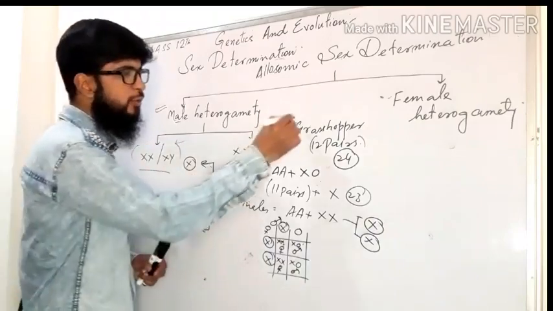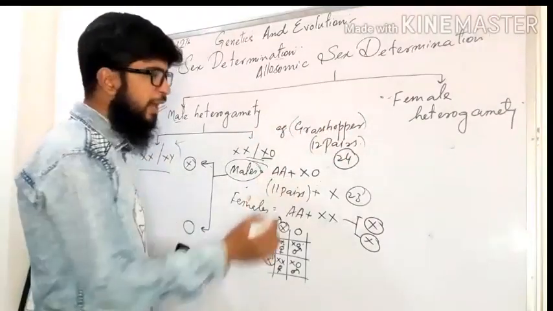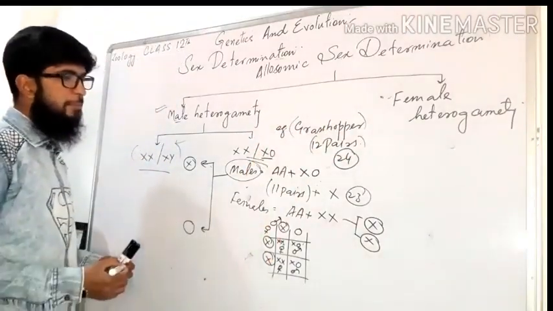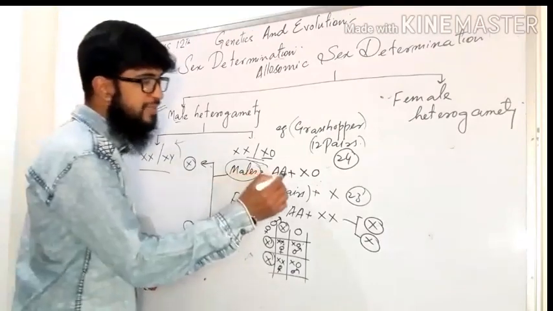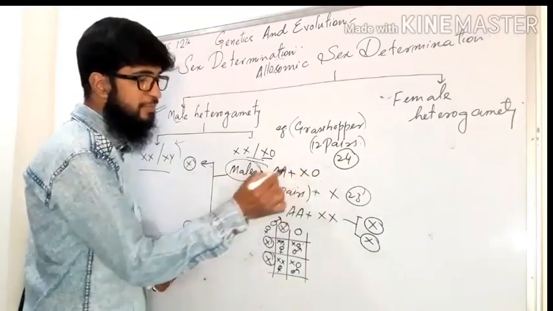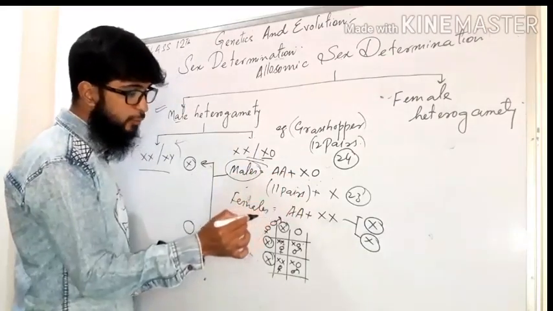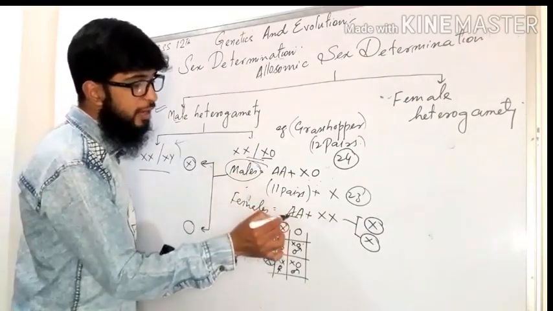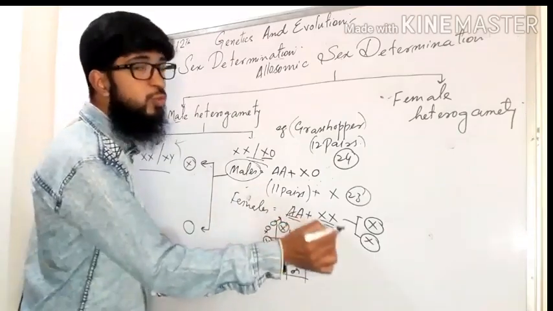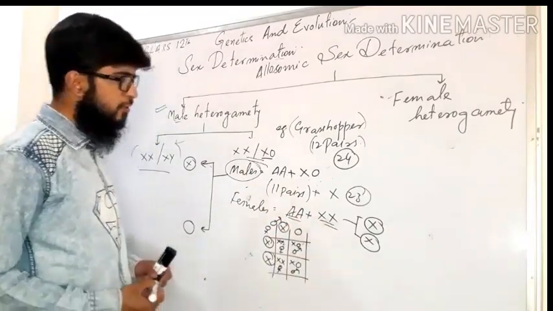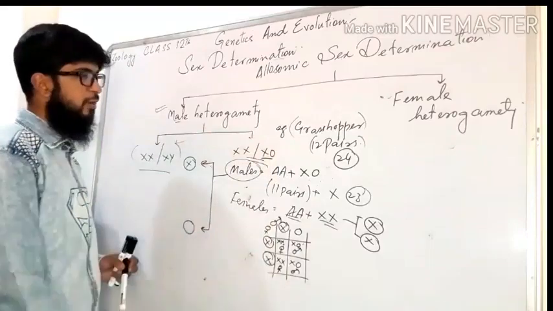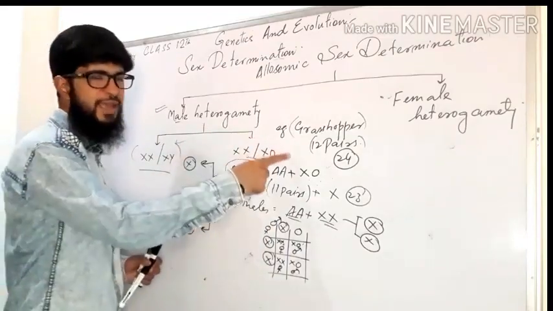And I have already told you the example, grasshopper is an example in which there is male heterogamety. When male is having 23 chromosomes, that means 11 pairs of autosomes and 1 X, and female is having 24 chromosomes, that means 11 pairs of autosomes plus 2 sex chromosomes, 2X, right? So such type of male heterogamety is called as XX and XO.